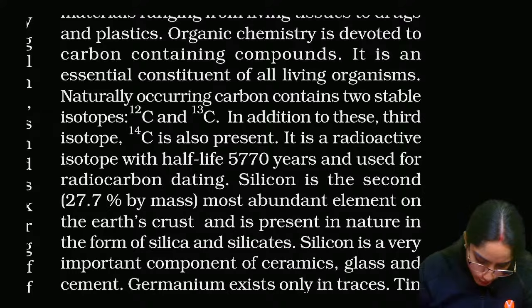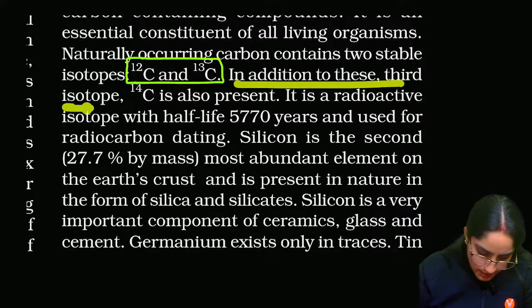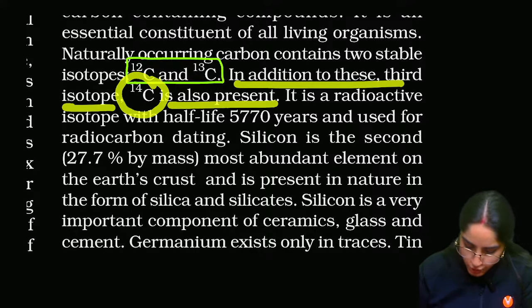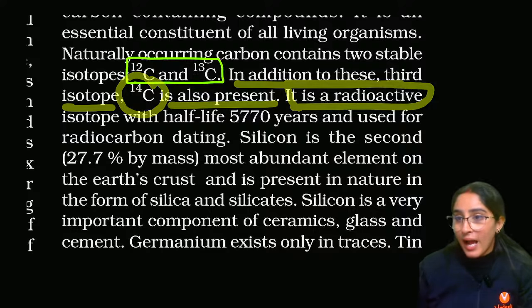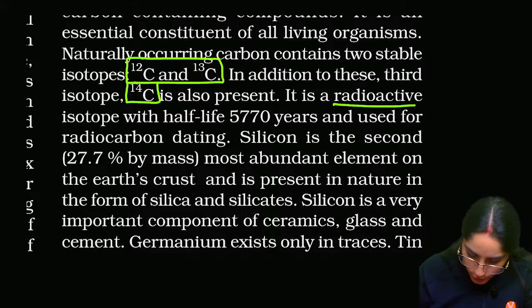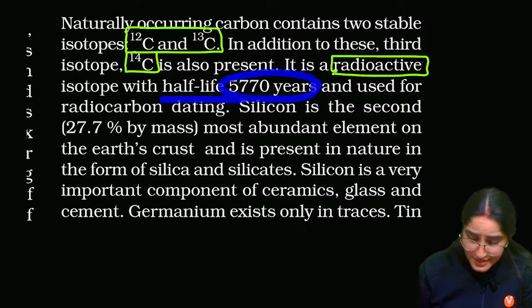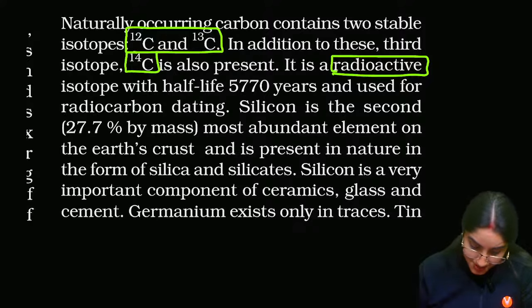Now we have two stable isotopes of carbon, carbon 12 and carbon 13. In addition to these, a third isotope, carbon 14, is also present, but that is radioactive. So which isotope is radioactive? Carbon 14 is radioactive in nature, right? Its half life is 5770 years.